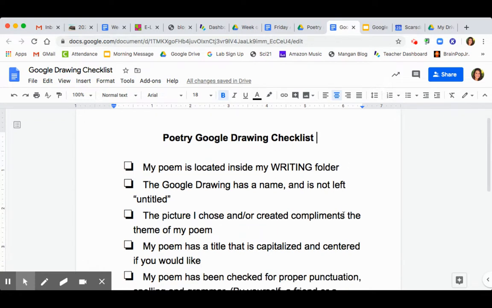So, third graders, please take this seriously. Go carefully and make your poem the best it can be for our exciting festival starting next Wednesday. So, we'll be looking for your checklists and we'll be looking for you to share your Google drawings by the end of the day today.